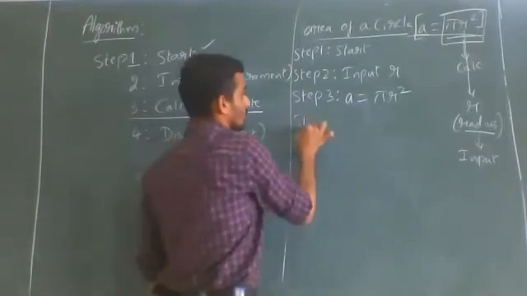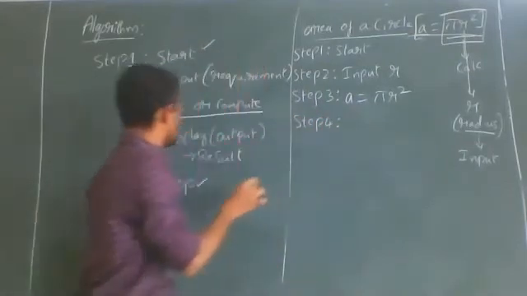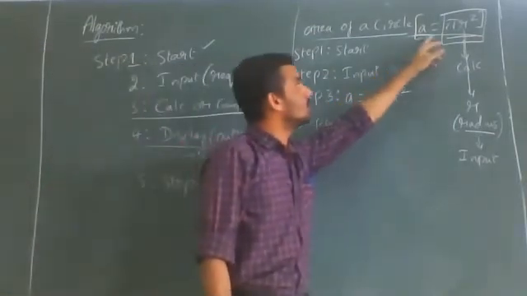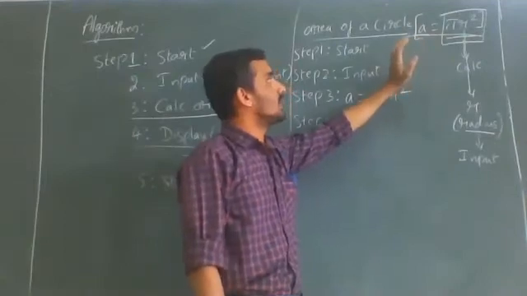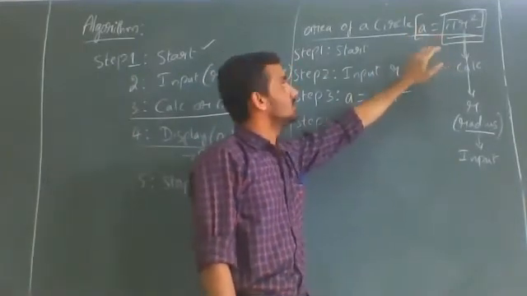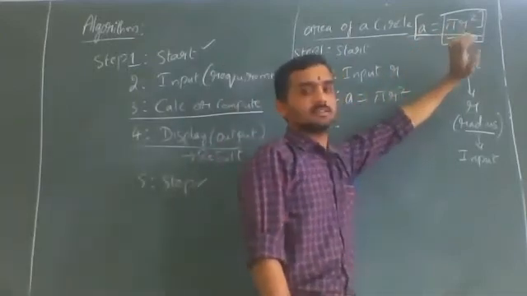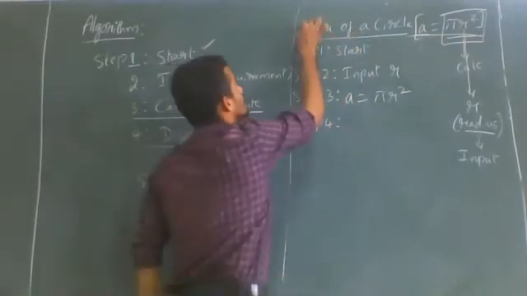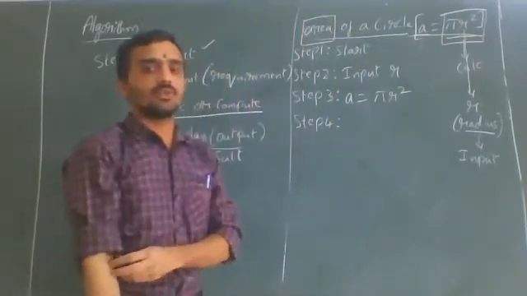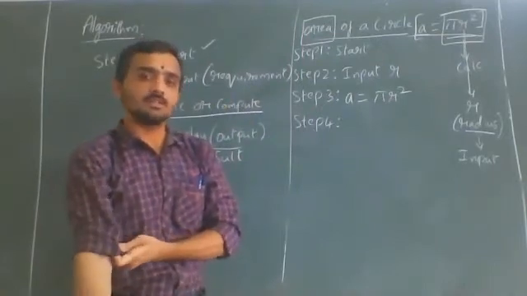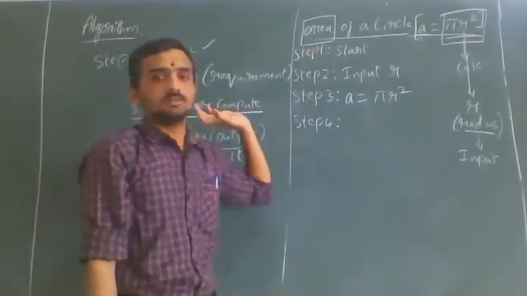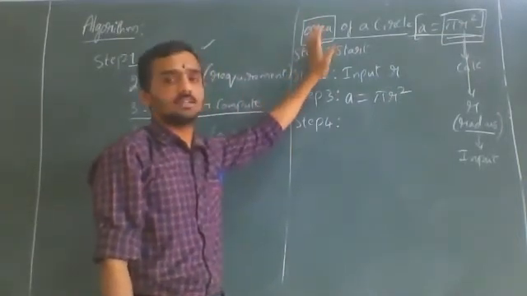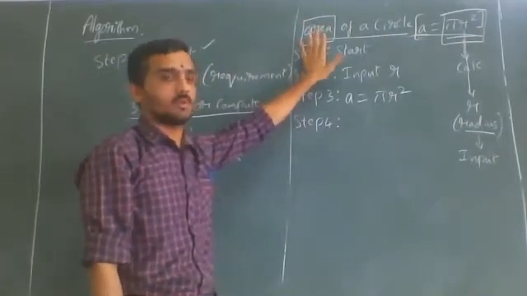Next, step 4. What is step 4 in a general algorithm? It is the display, that is, the output. Now you tell me, in A equal to pi r square, what should we display? Either A or R, because A indicates area and R indicates radius. What is the question? Calculate the area of a circle. So when we calculate the area of a circle, we need to display area, not the radius. If by mistake you display radius, that is also correct. But if you don't display area, that is wrong. This is compulsory, the first thing in the output.